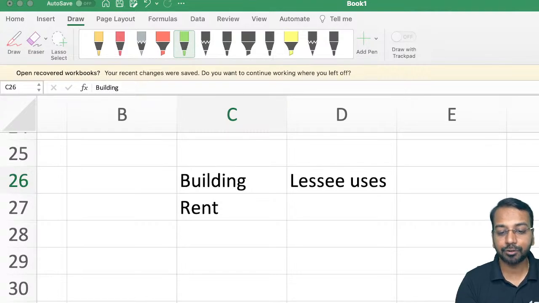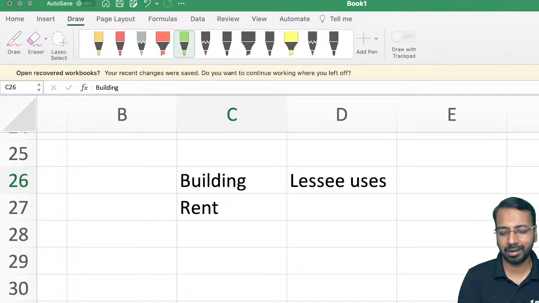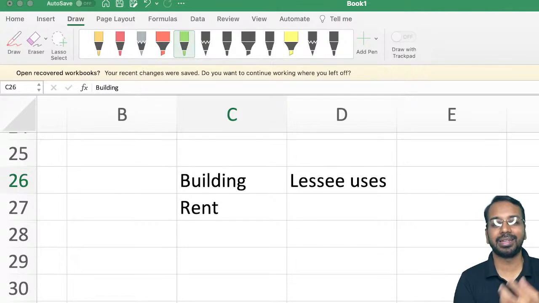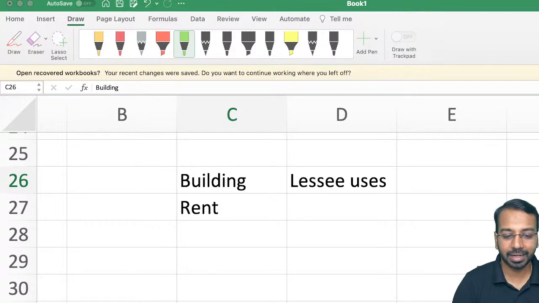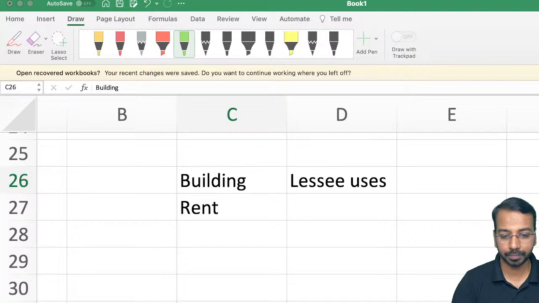Here, the right to obtain substantially all of the economic benefits from the use of the asset will go to the lessee. From ownership of the asset, the benefits will go to the lessor, or subsequently we'll understand if there is a finance lease, that will be with the lessee. And the right to direct the use of the identified asset. So I have the right to say how I will use the asset. If these two are satisfied, then we say there is a right to control.